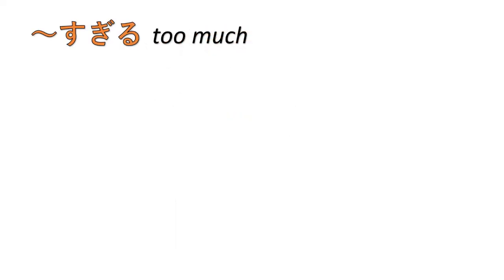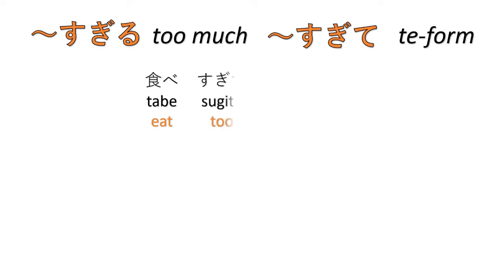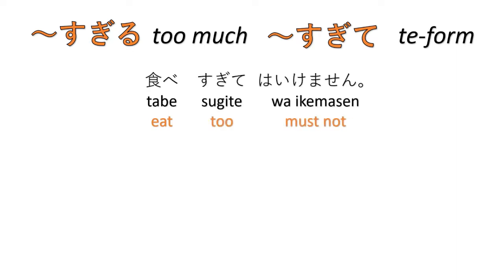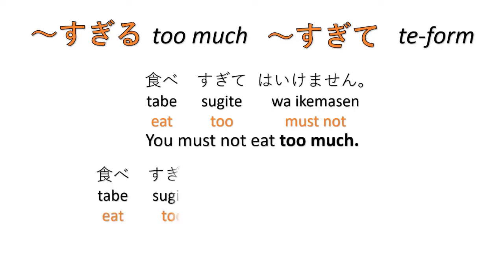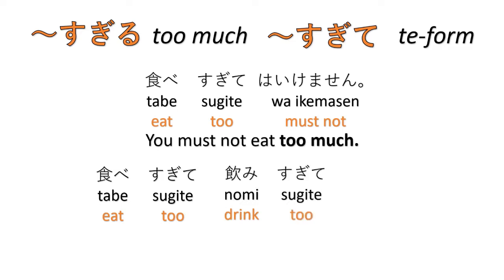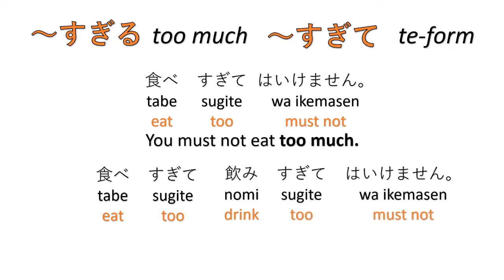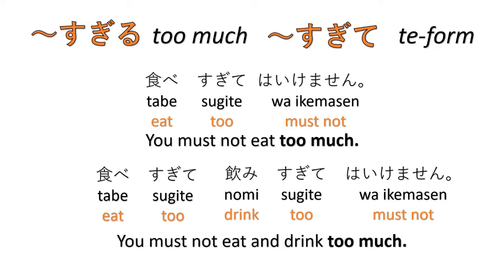And just like a verb, it can be conjugated into te form. For example, tabe sugete wa ikemasen. You must not eat too much. Tabe sugete nomi sugete wa ikemasen. You must not eat and drink too much. Okay?